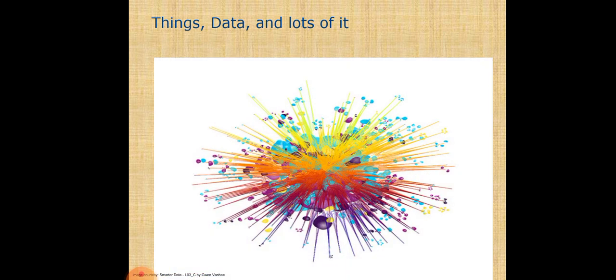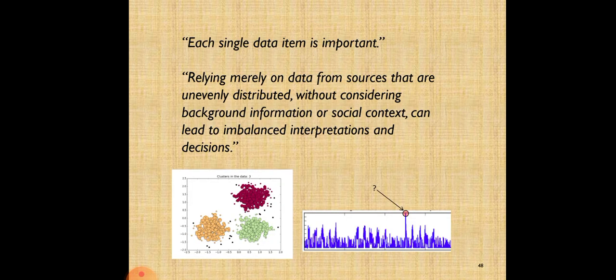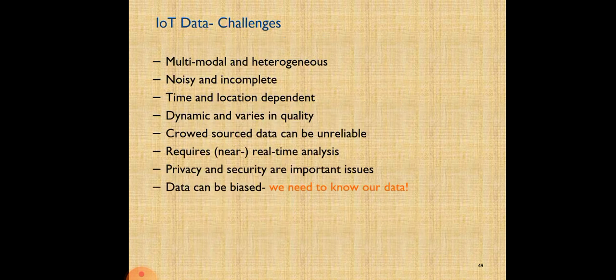This is just a hierarchical model of the connectivity. There are thousands, billions, trillions of nodes connected with so many devices and communication channels. All over the world, bits are transferred from one node to another universally. Each single data item is important. Relying mainly on data from sources that are unevenly distributed, without considering background information or social context, can lead to imbalanced interpretations and decisions.